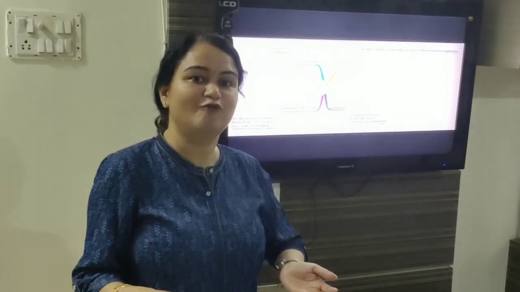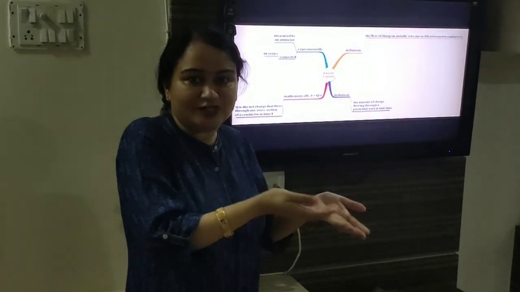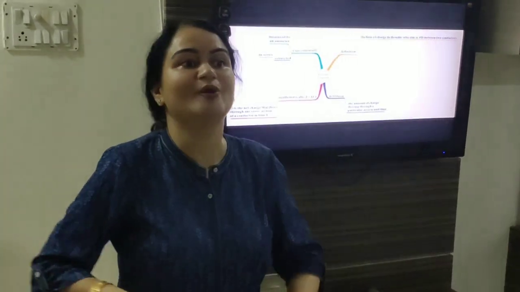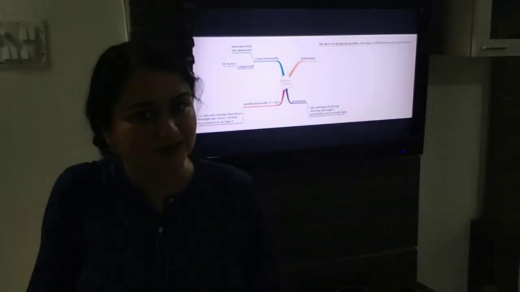Charge will start flowing from one object to the another object, and that is only known as electricity. And in between, if any appliance is kept, then that appliance will start working. And this arrangement is known as electric circuit.